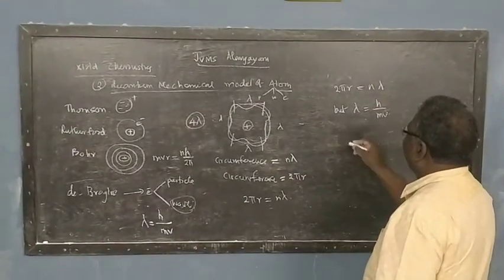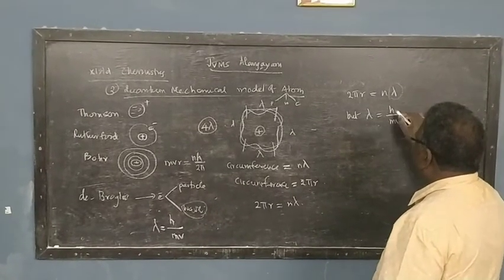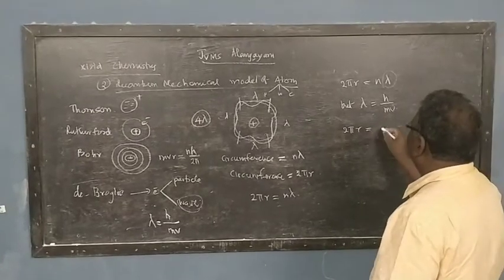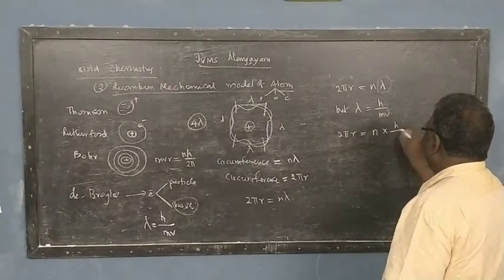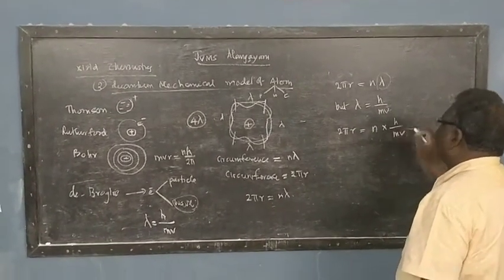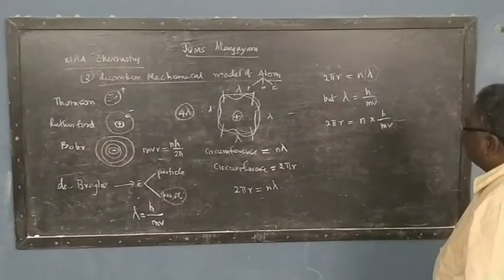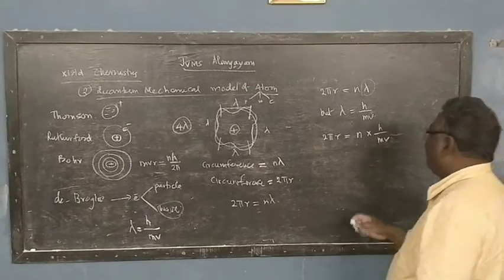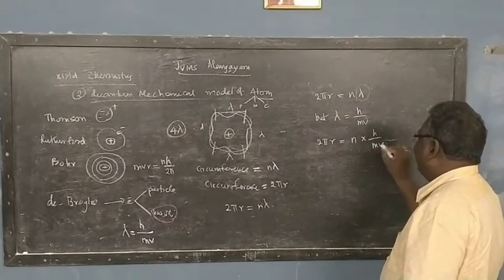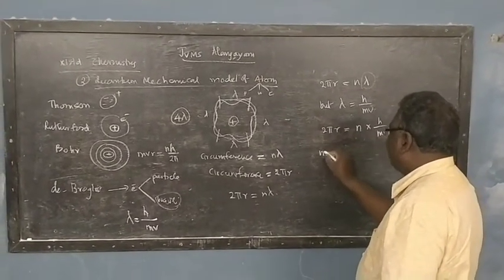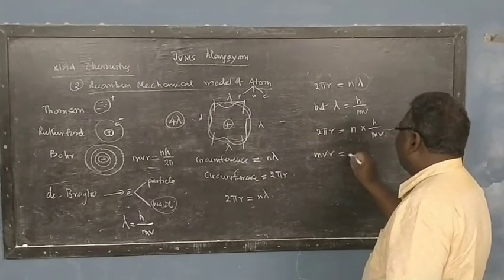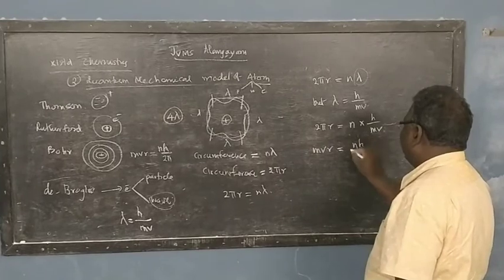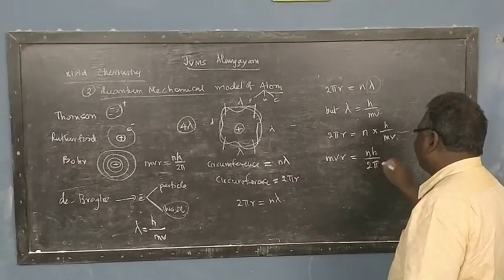Therefore in this we substitute for lambda as h by mv. Therefore it is 2 pi r is equal to n into h by mv, right? So in this equation we are just rearranging it, right? How are we doing it? We are taking mv to this side and it becomes mvr, and we are bringing 2 pi to this side and it becomes nh by 2 pi.